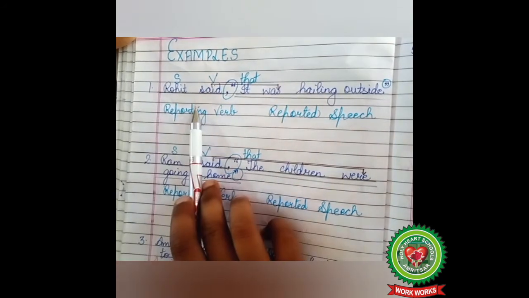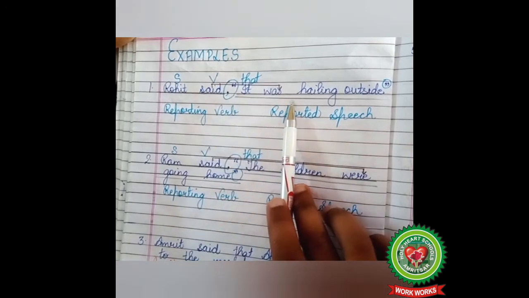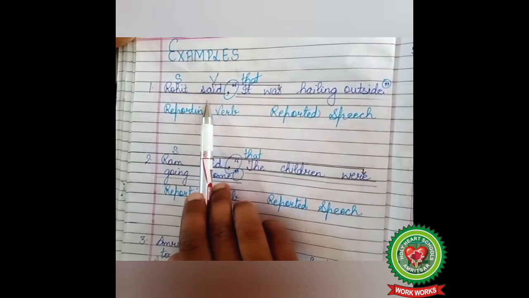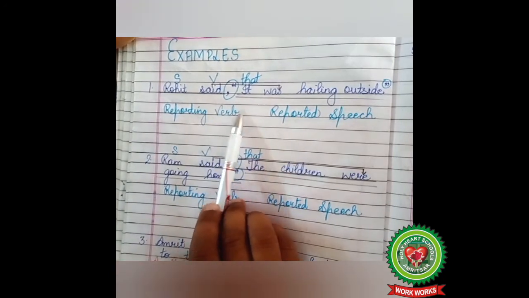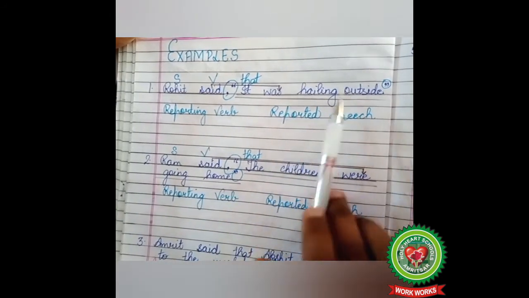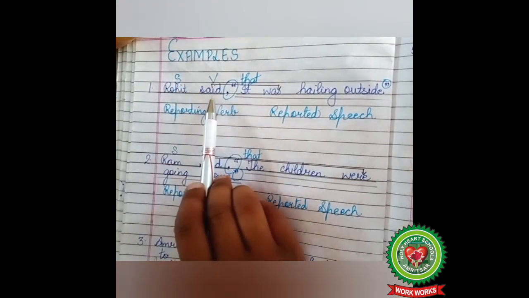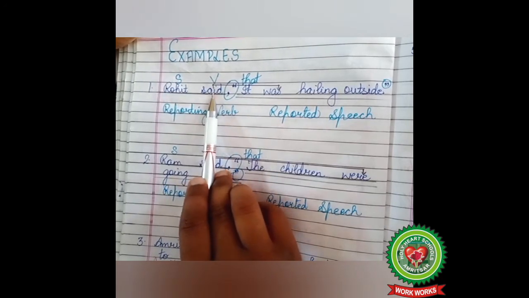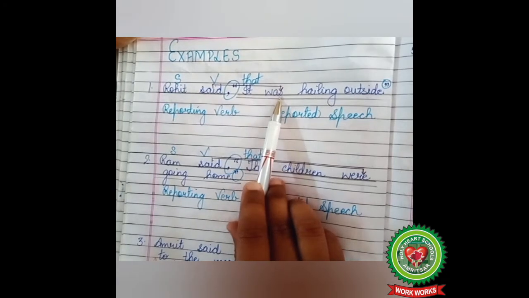Look at example number 1. Rohit said, "It was hailing outside." Children, this is direct speech and we have to change it into indirect speech. Rohit said, reporting verb; it was hailing outside, reported speech. Who? Rohit, so subject. Said, action word, so verb. Rohit said, reporting verb is in past tense, so the tense of the reported speech will change.